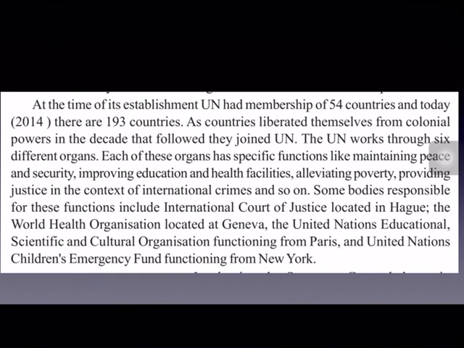Any decision taken by the UNO can be vetoed by any of these 5 permanent members. That means, suppose the UNO takes a decision, and if this decision is not acceptable to any particular country among these 5 permanent members, it can make the decision invalid by using veto power. If any of the 5 countries says no, the decision will not be taken by the UNO and it cannot be implemented. Now I hope you understood what is veto power. It is a very important part, veto power.